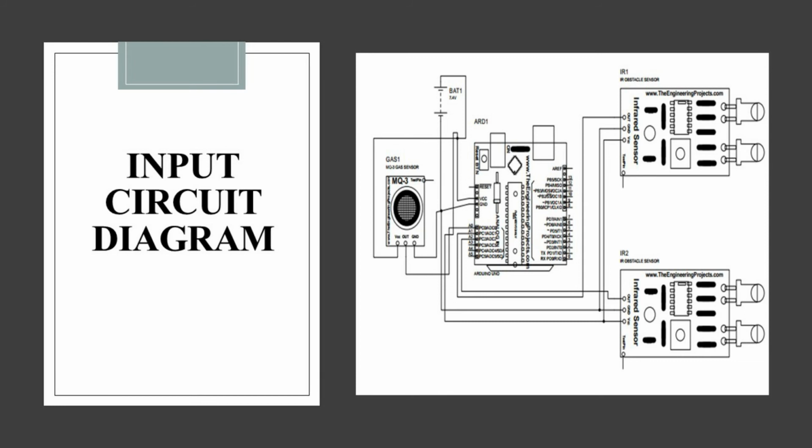Input circuit diagram. The figure shows the connection between the input components and the Arduino Uno. There are three input components. First, battery. The battery is connected to the Arduino as a power supply that supplies the DC voltage. Second, MQ3 alcohol sensor that is connected to A0 analog input. Third, IR sensor. There are two IR sensors connected to the Arduino. They are connected to A1 and A2 in the analog input.